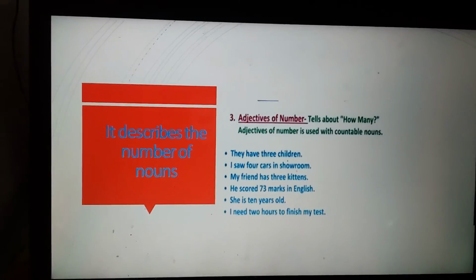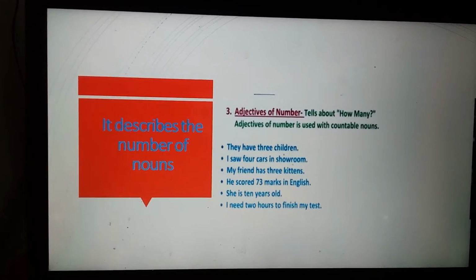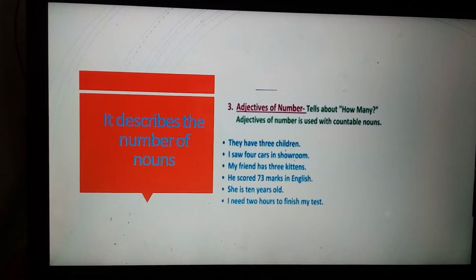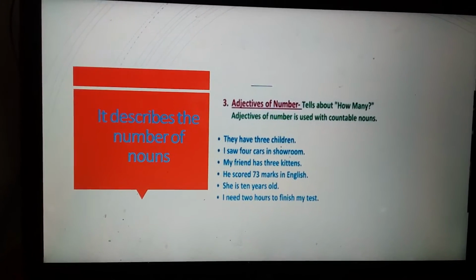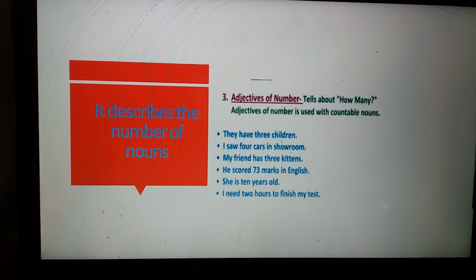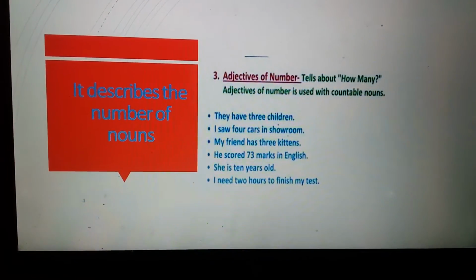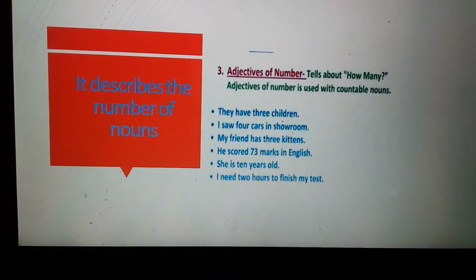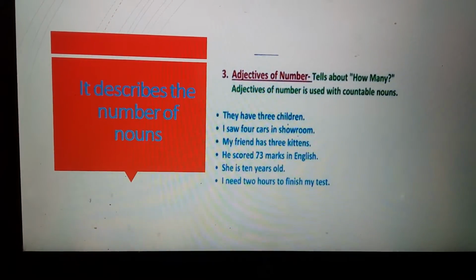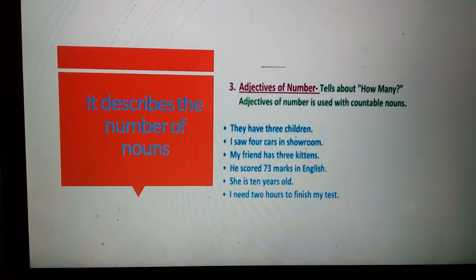Now, next one is adjectives of number. This adjective describes the number of noun. It gives the answer how many, and it is always used with countable nouns. See, I have 3 children, 4 cars, 3 kittens, 73 marks, 10 years, 2 hours. So these words 3, 4, 3, 73, 10, 2, these are all adjectives of number.